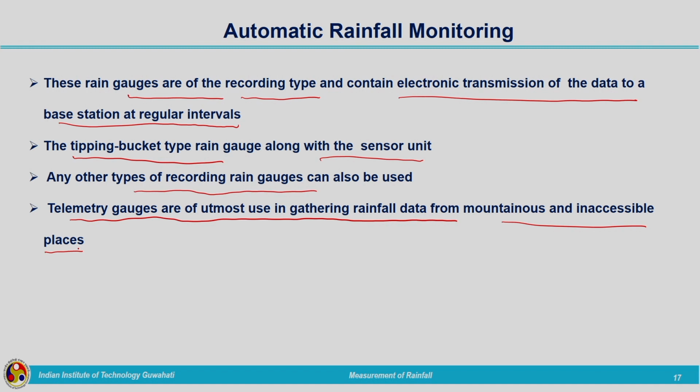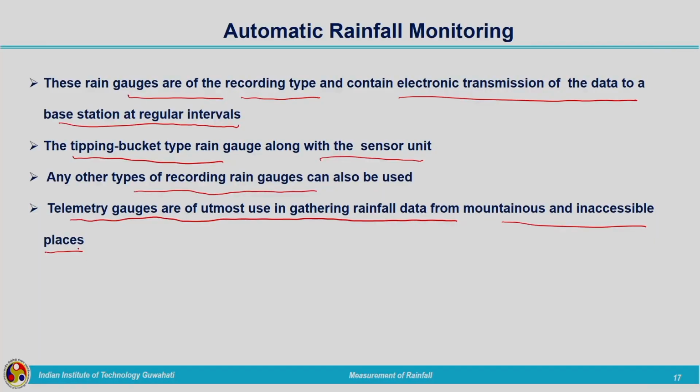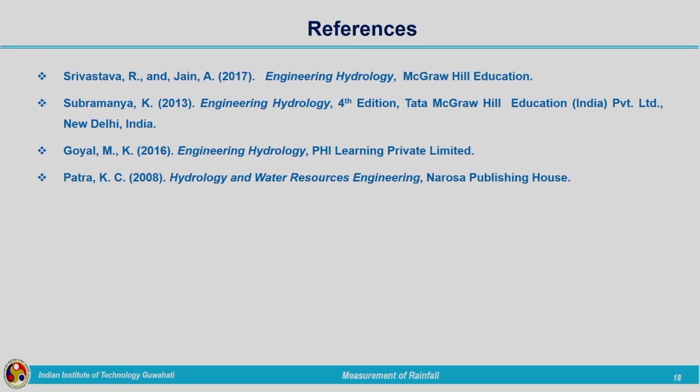So, we are getting the spatial variation of the rainfall data at different locations for different times. These telemetry gauges are very useful if we are going to study the flooding of an urban area or a particular location, where there is continuous flooding and heavy rain is occurring. In mountainous regions and inaccessible places where we are not in a position to gain access, these are of utmost importance. So, that much about the rainfall measurement.